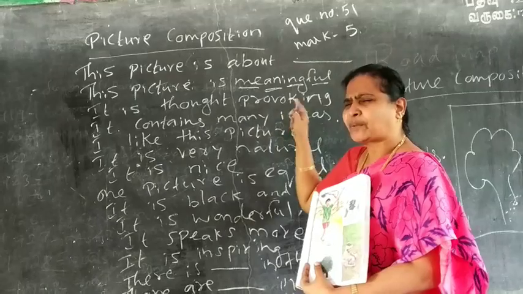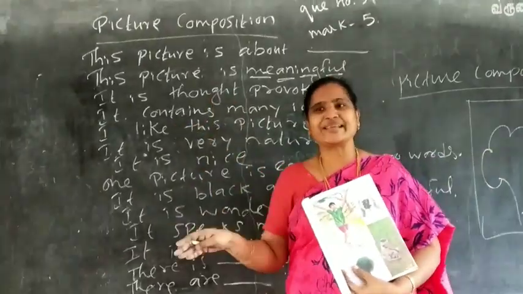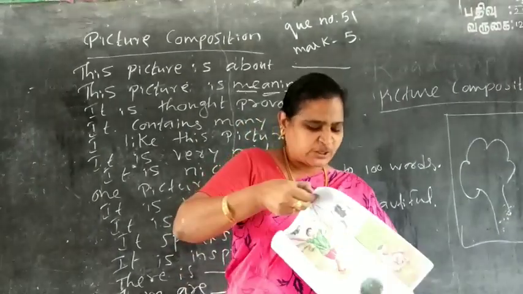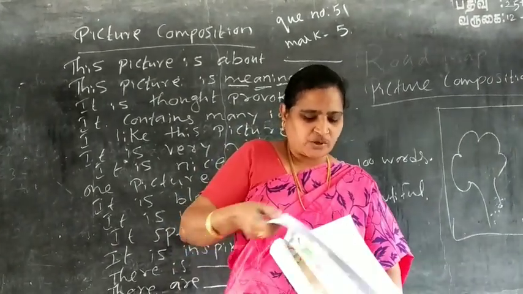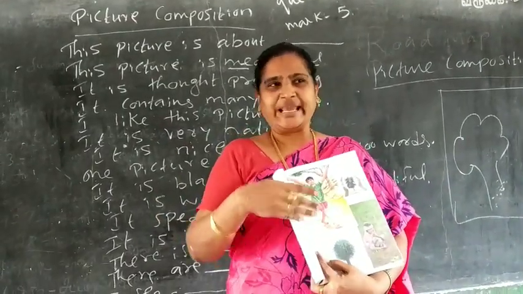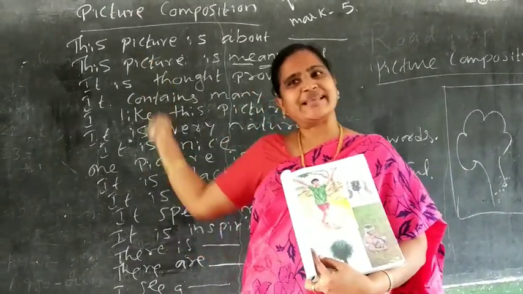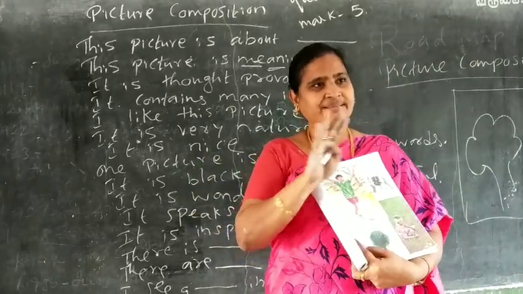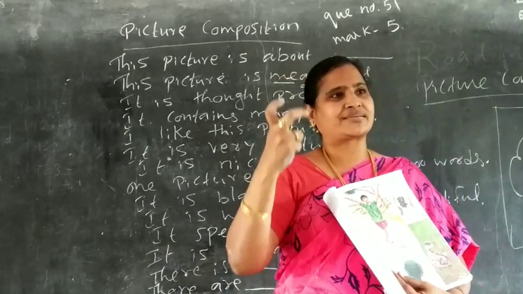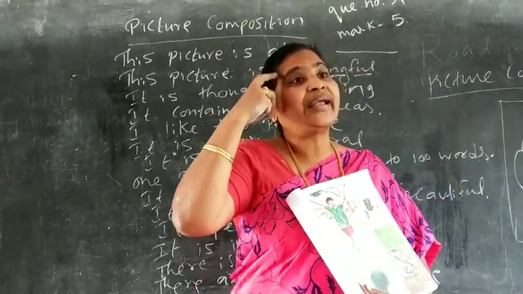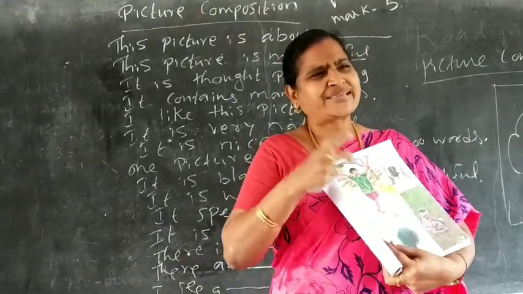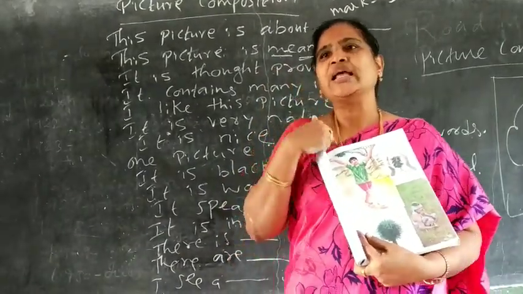It is thought-provoking. All these sentences, it will suit for any picture. Okay, this picture also it will suit. This picture also it will suit. This picture also it will suit. That is the reason. Okay, fine. It contains many ideas. For example, we should conserve rain, save water. All these things are ideas. It is our own thing only.